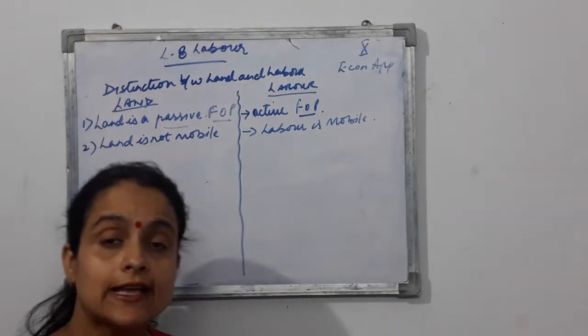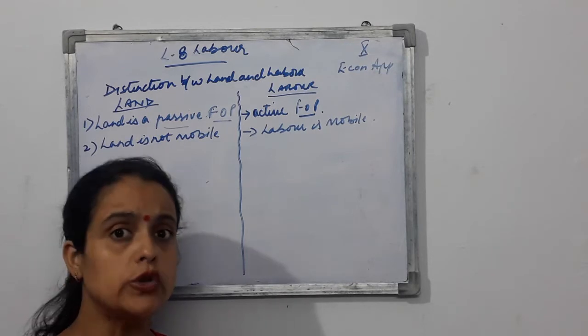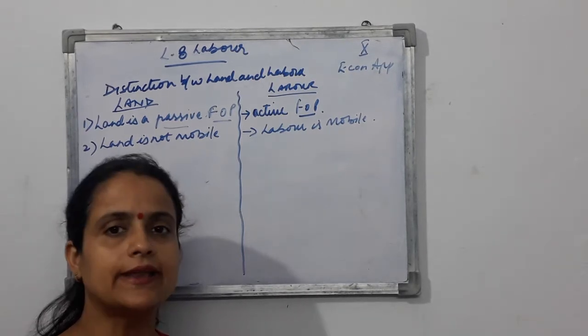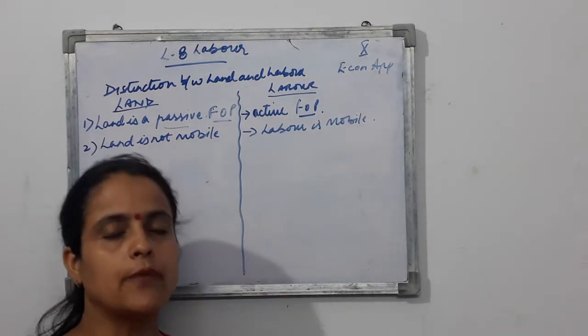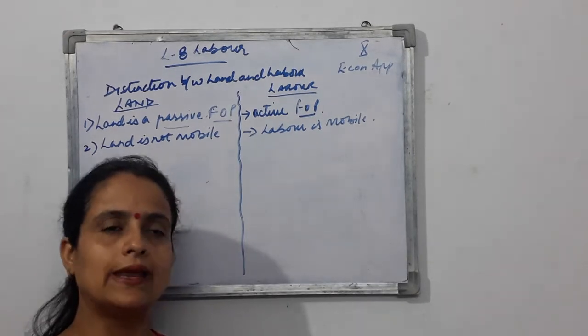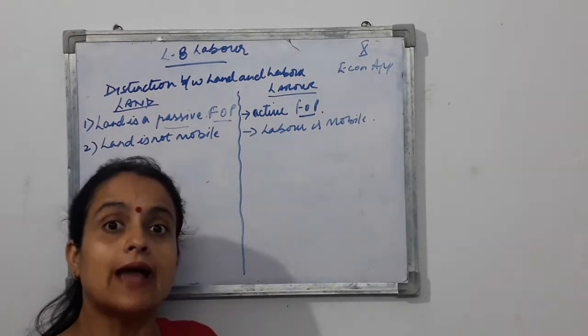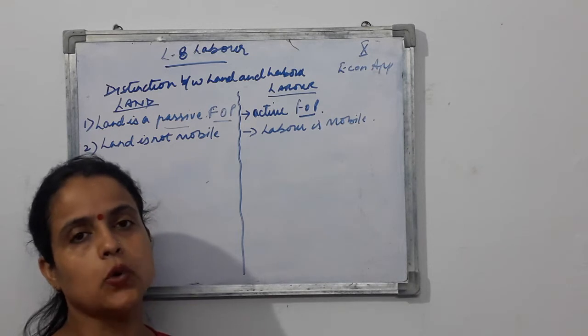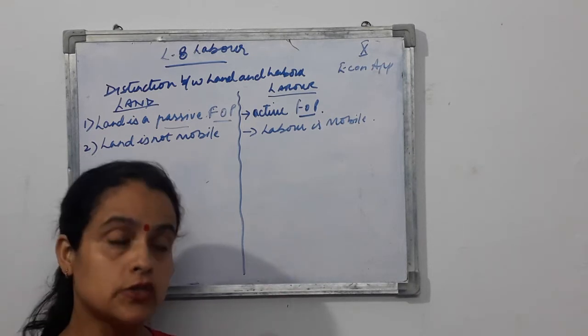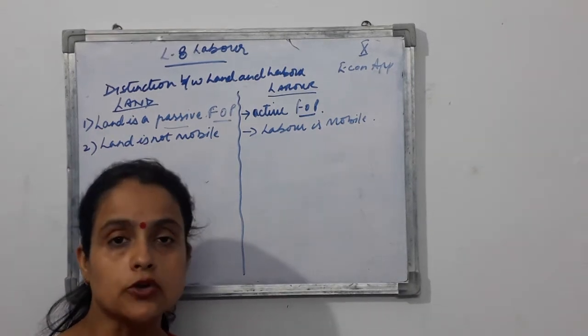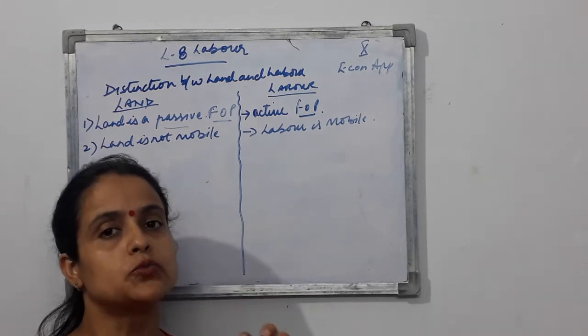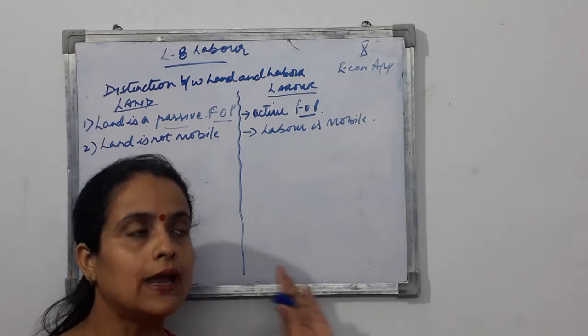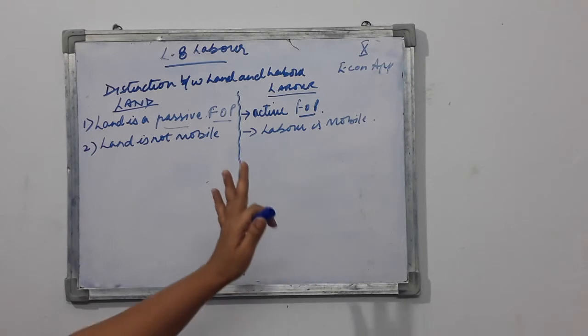That's why migration takes place. I told you about migration also. Migration takes place when people, or the labor from the rural area, shift to the urban area. That is mobility. So labor has mobility. They shift from one place to another in order to get much better facilities, a much better job, income, and other things. This is the second very important difference.